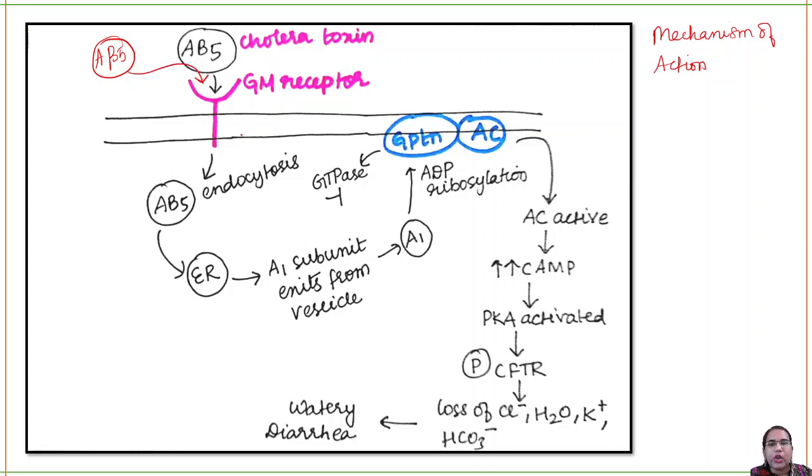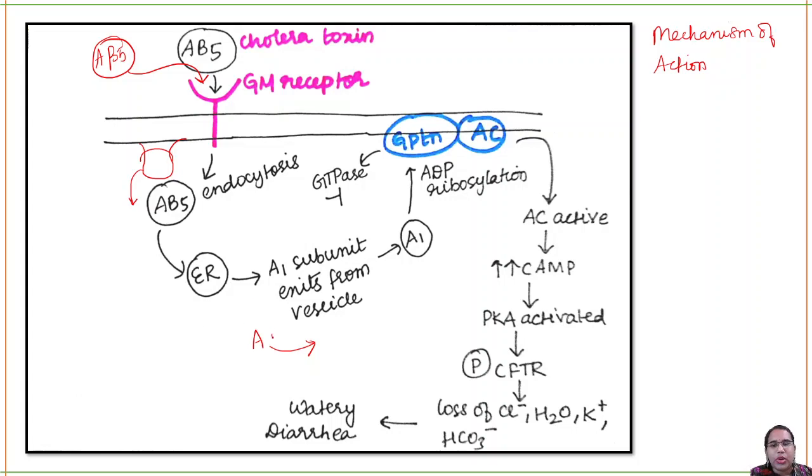Endocytosis will take place. Endocytosis means along with the membrane a blob will be formed and this will enter inside along with your toxin AB5. Now this will go inside the endoplasmic reticulum, where only the A subunit will exit from the vesicle. The B5 subunit will remain inside the vesicle.